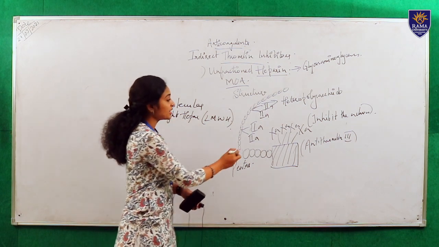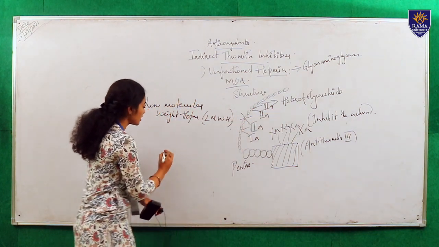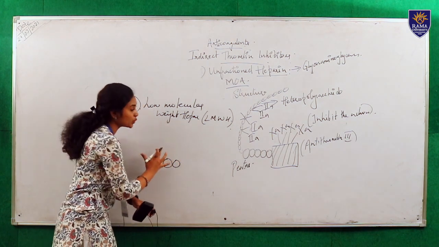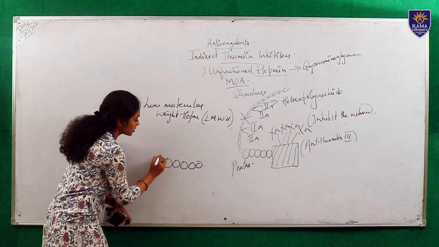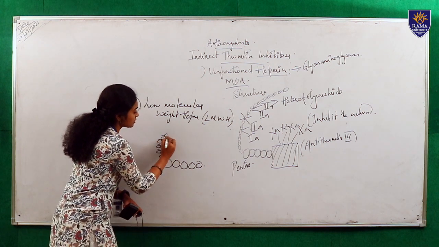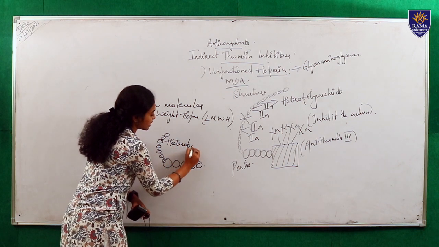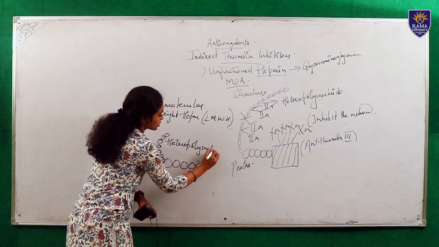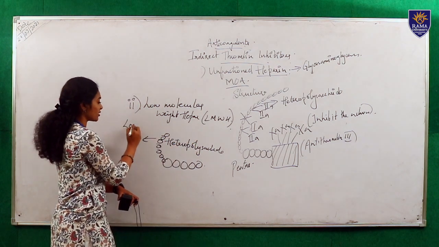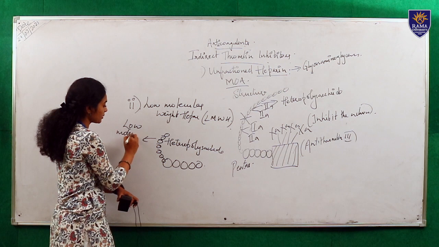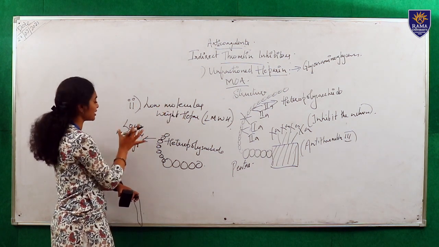What they did is that they chopped off this heteropolysaccharide chain, and they found this new drug, that is the active pentasaccharide with a small heteropolysaccharide chain. Because they just chopped off, it became low molecular weight. So this is the difference between the unfractionated heparin and the low molecular weight heparin.